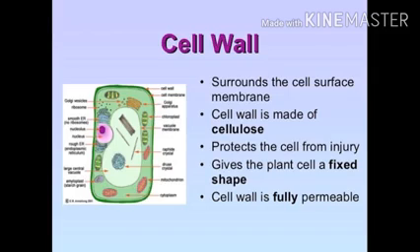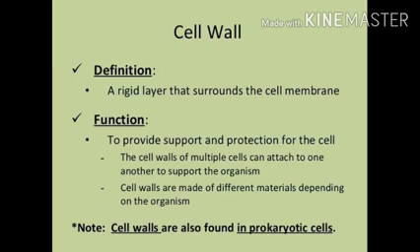Now what exactly is cell wall? Cell wall is a tough rigid surface that is found on the outer side of the cell. It surrounds the cell surface membrane. It is made up of cellulose. It protects the cell from injury. It gives the plant cell a fixed shape and it's fully permeable. That means it can allow all things to pass through it. Cell wall is also present in all the prokaryotes. So the main function of the cell wall is to provide different materials depending upon the organism and to let multiple cells attach to one another to support the organism.